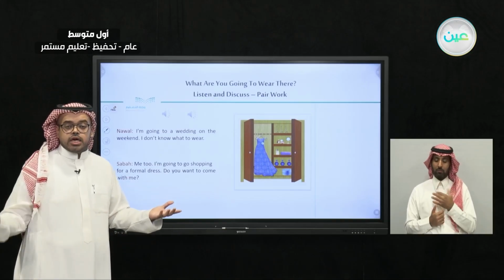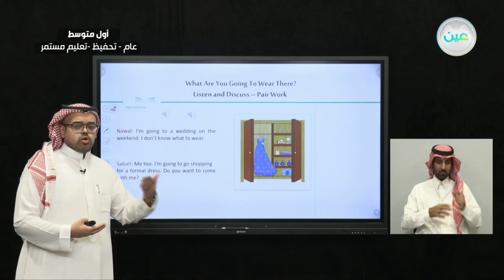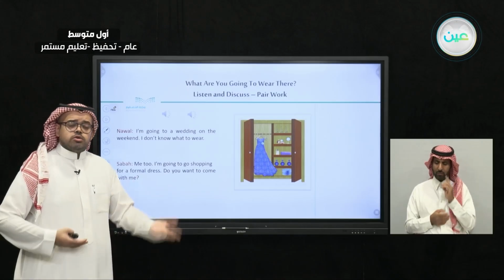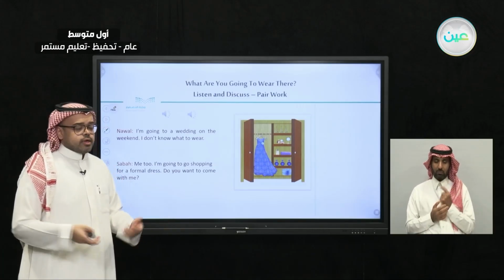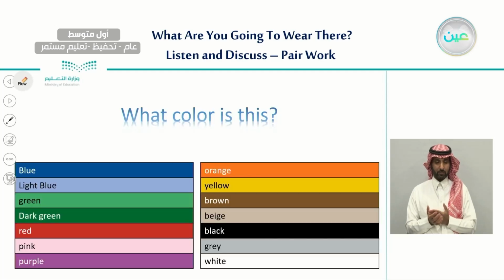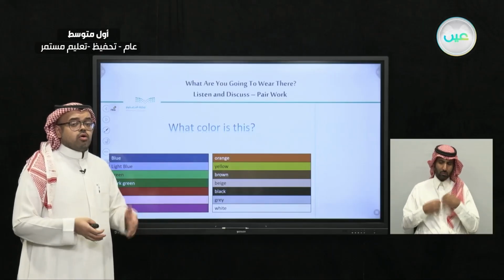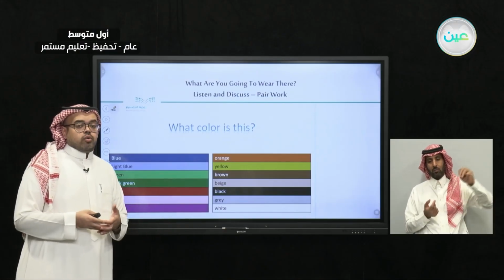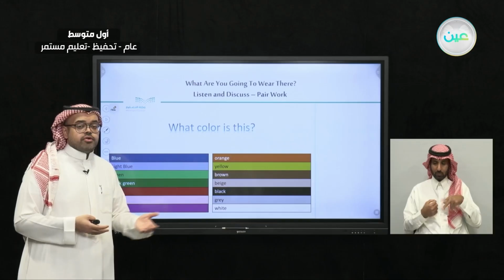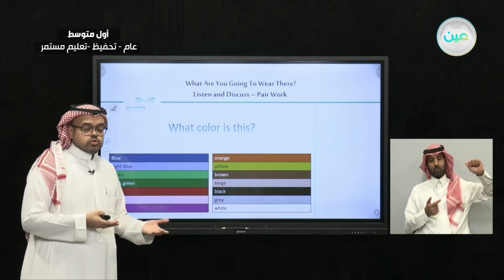So formal is for official occasions, maybe when you go to work, a graduation, or a marriage, and casual is the kind of clothes that you wear when you hang out or go shopping and so on. Here we have talked about the different clothes that we like to wear and the ones we don't like. We also listened to Steve and Mario talk about what to wear in hot weather, and to Nawal and Sabah about what to wear to a wedding.